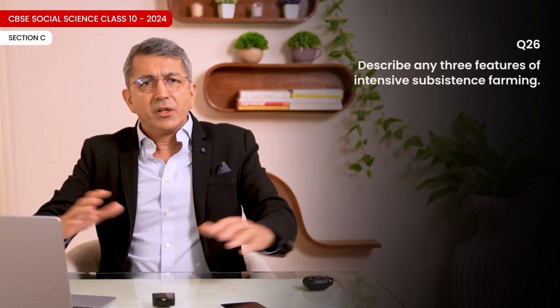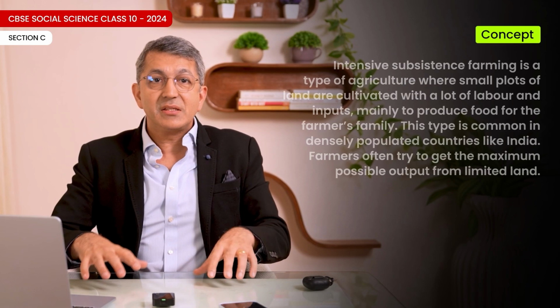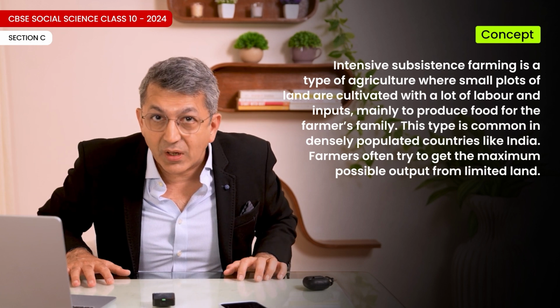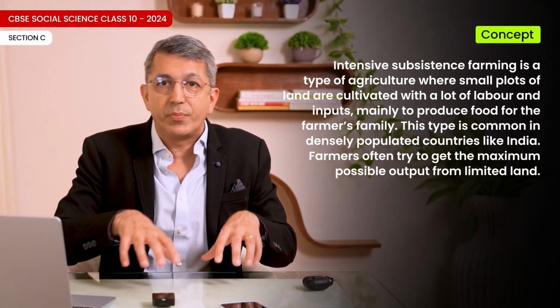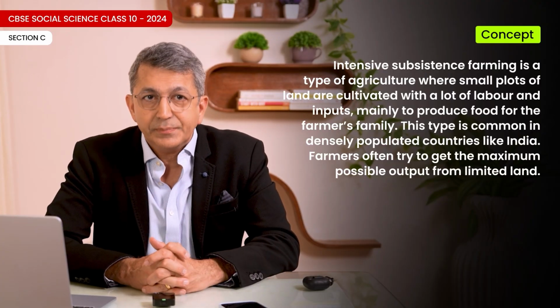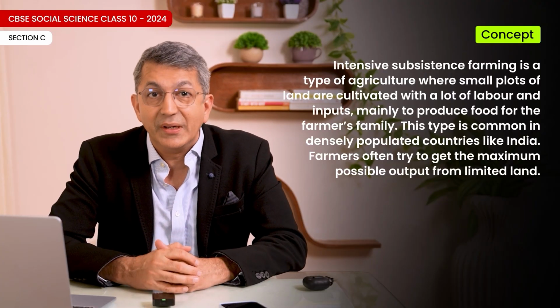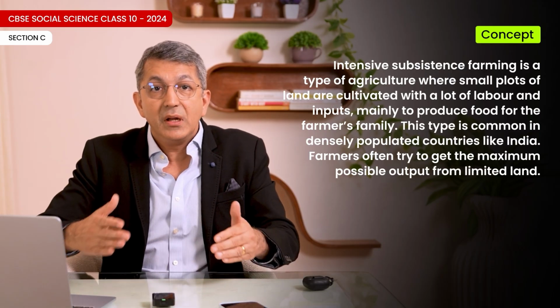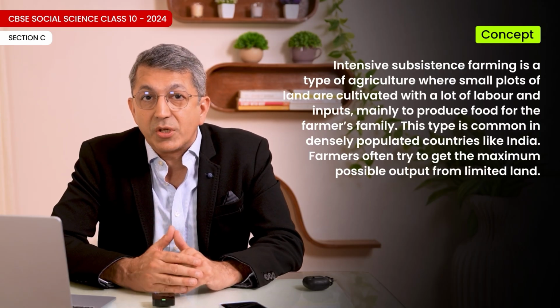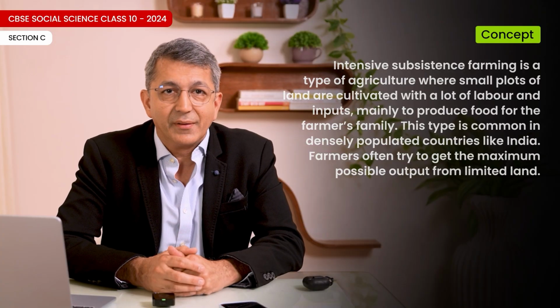26. Describe any three features of intensive subsistence farming. Answer, concept clarification. Intensive subsistence farming is a type of agriculture where small plots of land are cultivated with a lot of labor and inputs, mainly to produce food for the farmer's family. This type is common in densely populated countries like India. Farmers often try to get the maximum possible output from limited land.